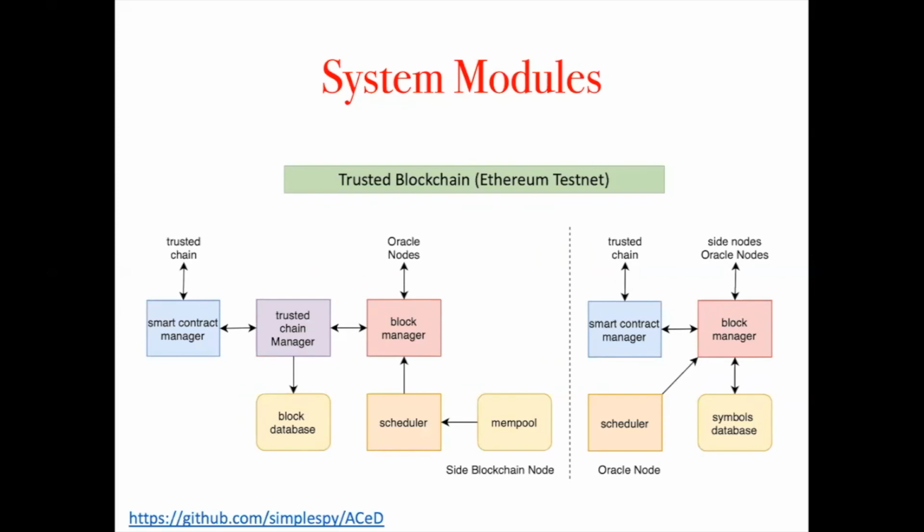We also implement our protocol with full functionality in the real world to evaluate the performance. The system we implemented also consists of 3 components: the trusted blockchain, the oracle node, and the side blockchain node. In the experiment, we use Bowen and Ethereum testnet as our trusted blockchain. The design of the side blockchain node contains 4 modules, a block database, and a mempool. And the design of oracle nodes contains 3 modules and a symbol database.